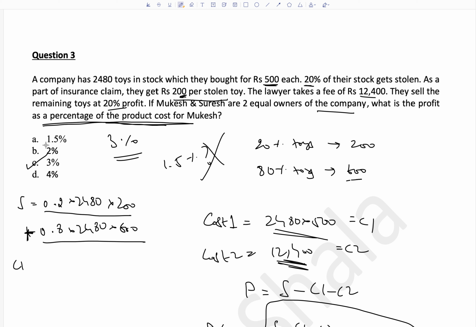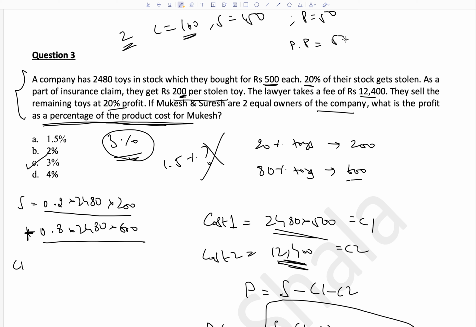The answer is 3%. Because let's say even if there are 100 partners within the company, the profit percentage of each of those will be the same and will be equal to the profit percentage of the company. Let's look at why. Let's say there are 2 partners. Let's take a different example from this question. 2 partners, they buy a product for 100 rupees, cost is 100, they sell it for 150 rupees. What is the total profit? Profit becomes 50, profit percentage becomes 50 by 100, which is equal to 50%.